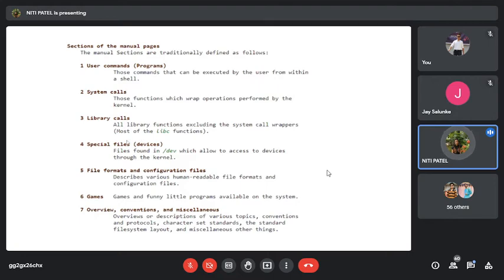Then next we have information with respect to devices. So if there are any commands with respect to a device, for example, if I have inserted a pen drive, and if I want to use that pen drive, and I have written a command mount /mnt/ the name of the pen drive, okay, Niti suppose. So what it is going to do is it is mounting the device Niti. So where will I find the information with respect to this mount command? I will find it inside this special files section called device. So mount is what? It is mounting. That means it is allowing that device to be used by the system.